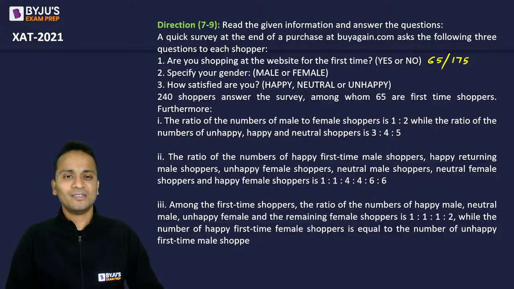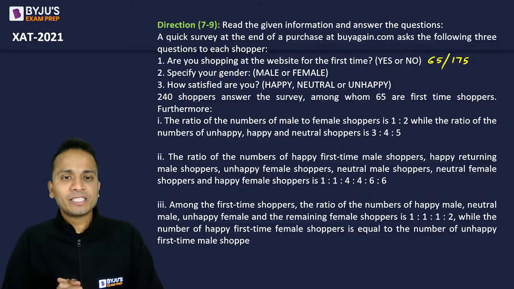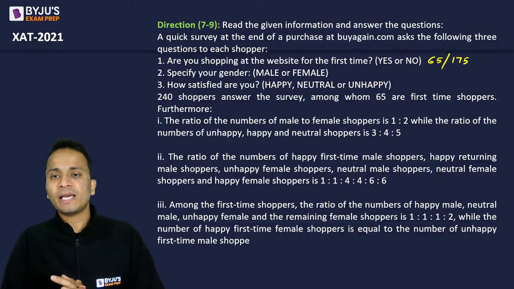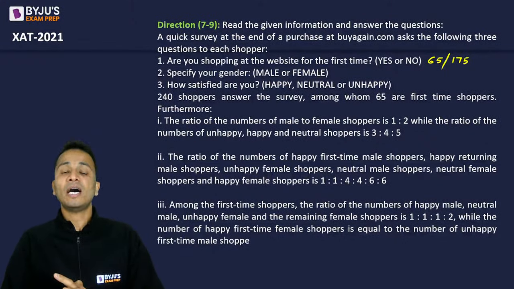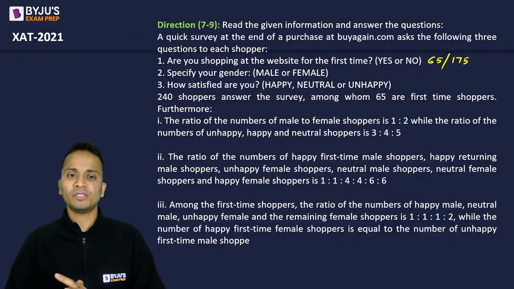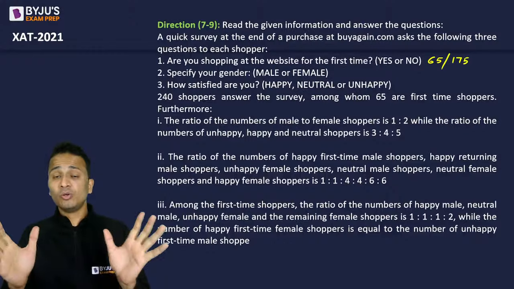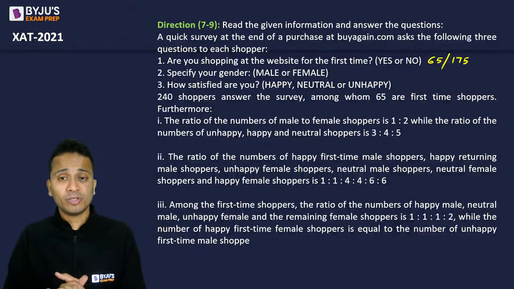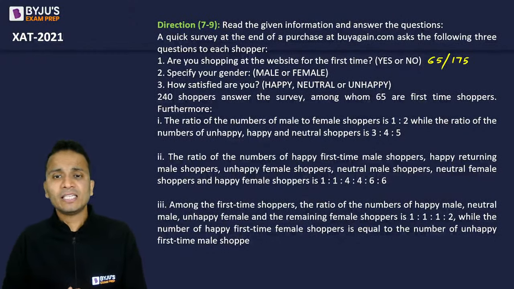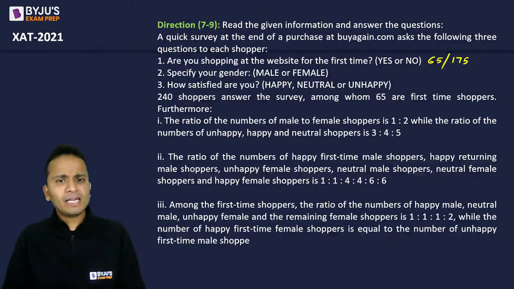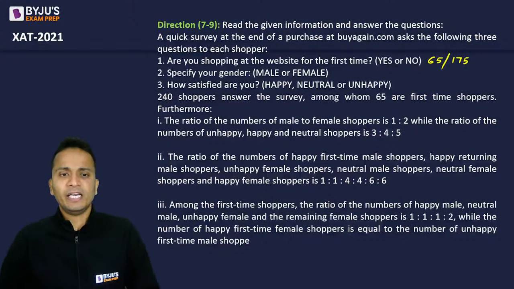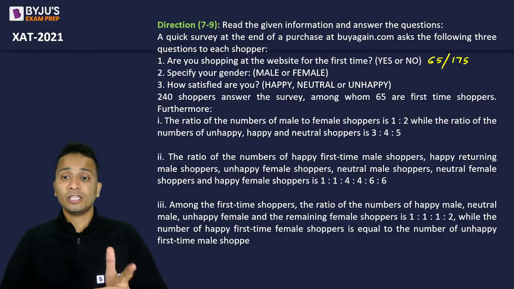Okay. Now, second point says that the ratio of number of happy first-time male shoppers, happy returning male shoppers, unhappy female shoppers, neutral male shoppers, neutral female shoppers, and happy female shoppers. So ratio 6 लोगों का ratio दिया हुआ है, 6 people का ratio दिया हुआ है, and it is 1:1:4:4:6:6 the ratio. Similarly, some more ratio is given in the third statement.